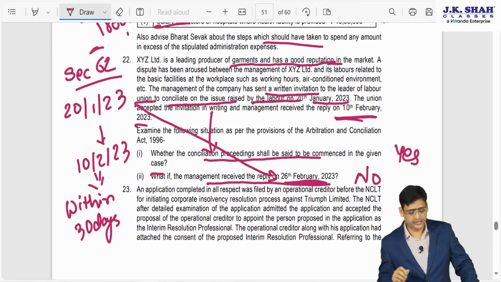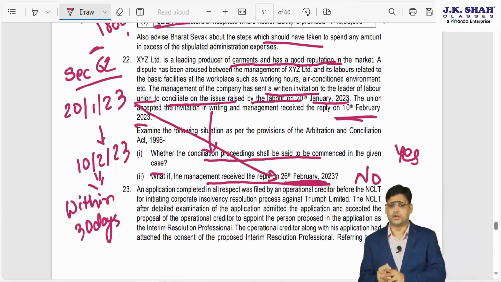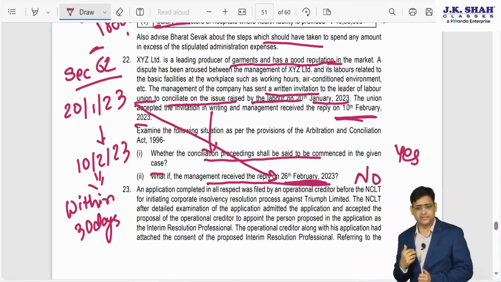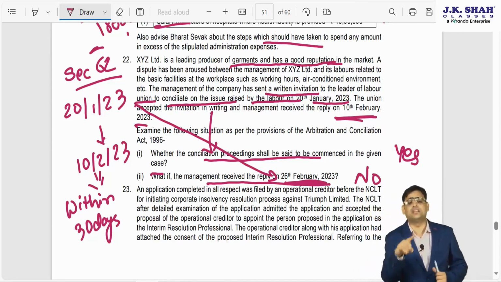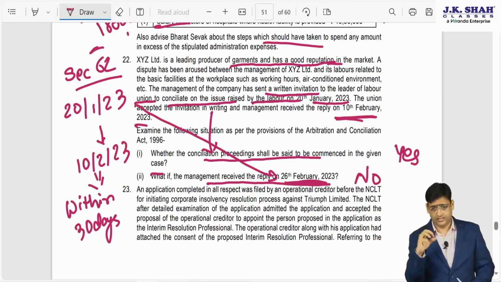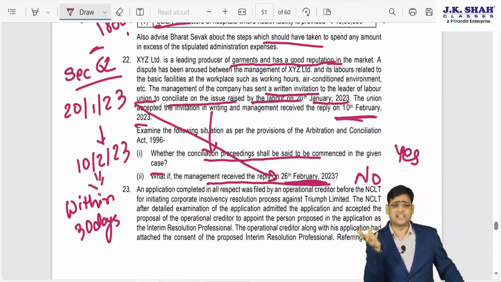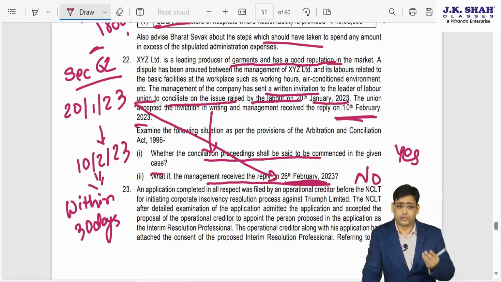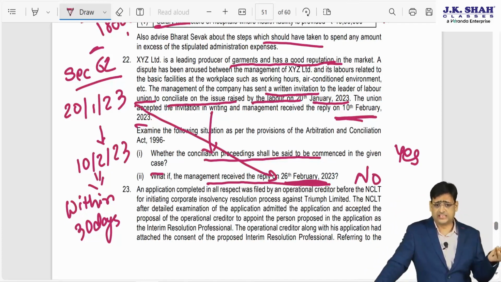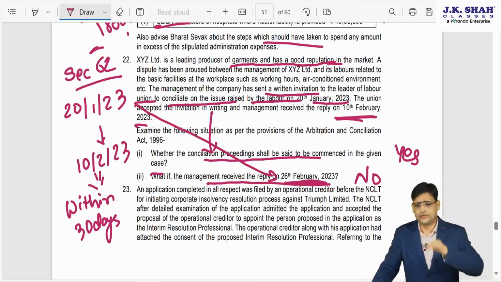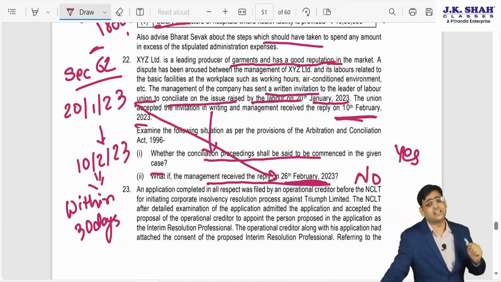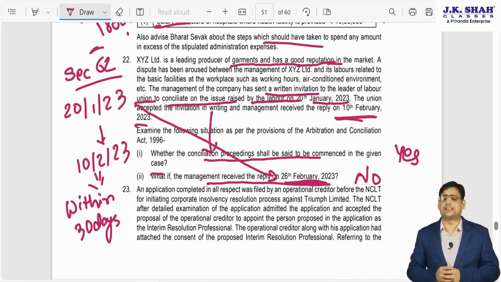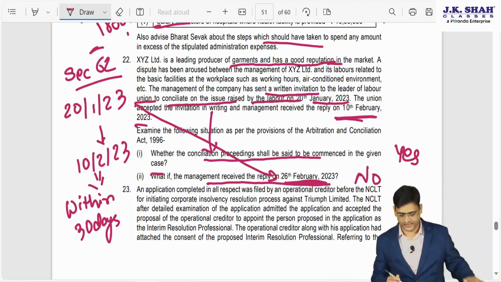So in question 22, what you have to remember, only two things. Number one, if you are receiving reply, you have to receive reply within how many days? You have to receive reply within 30 days. So in the first part, the letter has been sent on 20th January 23. So 30 days from that will be 20th Feb 23. If the communication is done on 10th Feb 23, it is within 30 days, so it will be commenced. But in the second situation, they are saying that they have received it on 26 February 23. So that means it is after 30 days. So it will be rejected.